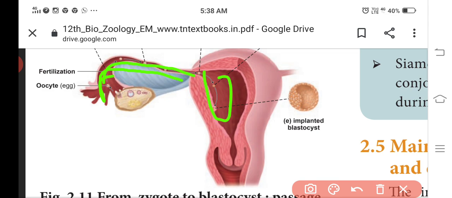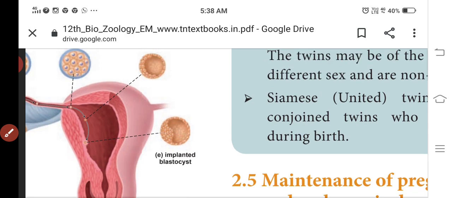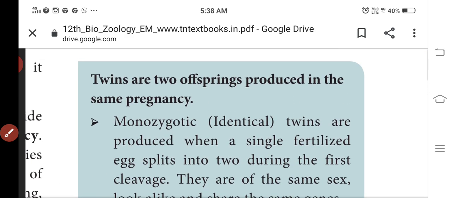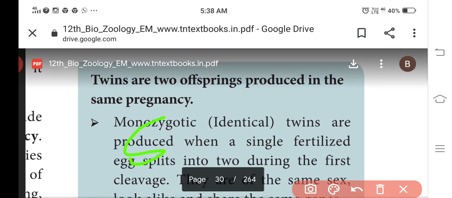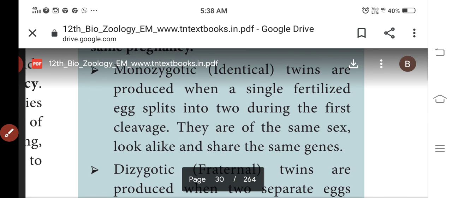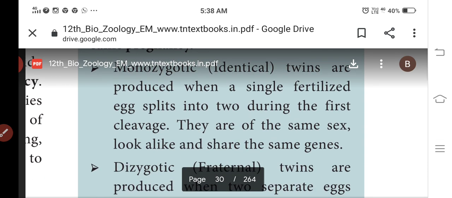Next we discussed monozygotic twins. Monozygotic twins means a single fertilized egg splits during the first cleavage. They are of the same sex and look alike, sharing the same genes. Monozygotic twins means identical twins.